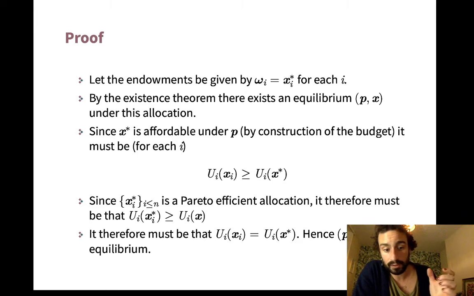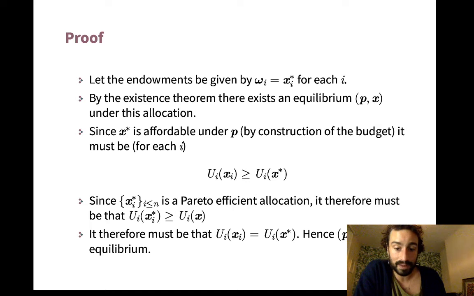Because think about it in the other way. If there was some J such that Uj of Xj was strictly bigger than Uj of X star j, then that would mean that X star wasn't Pareto efficient. So in other words, Ui of Xi equals Ui of Xi star for every I.